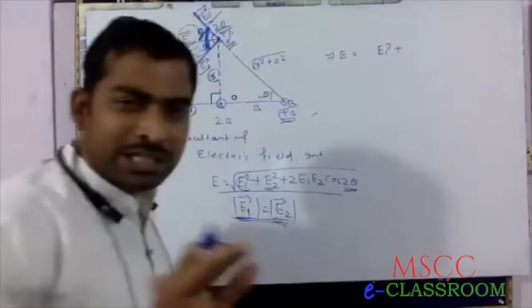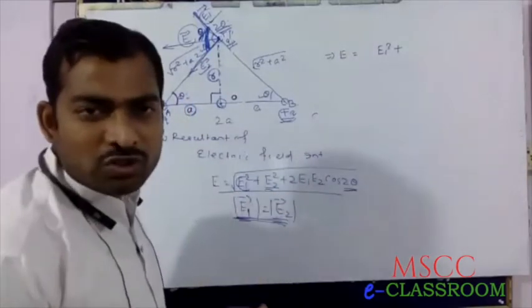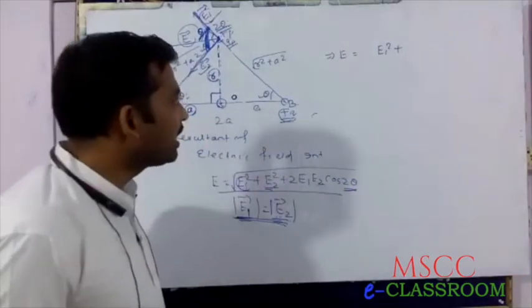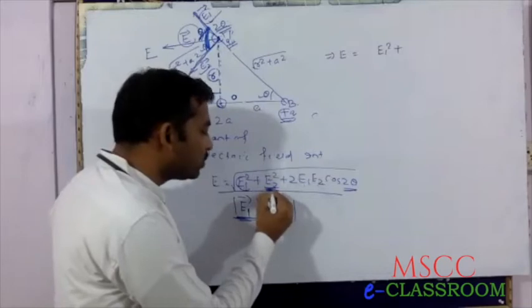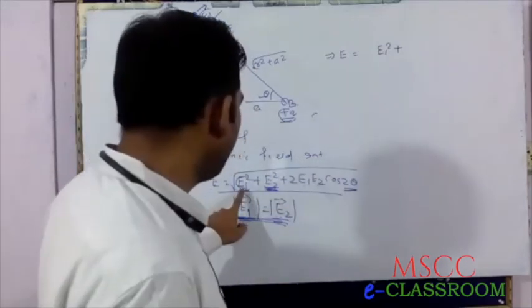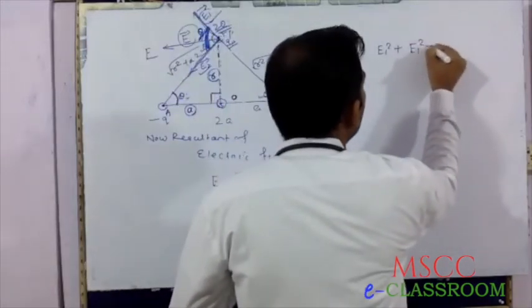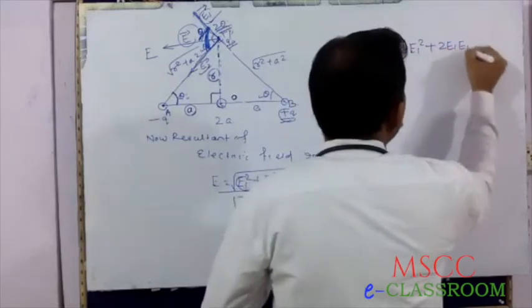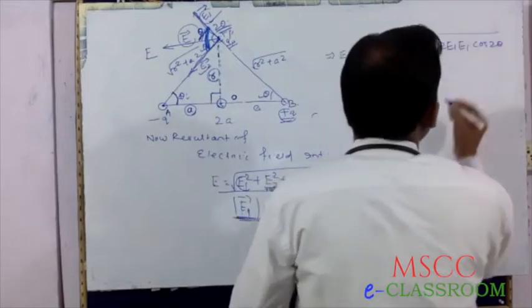Suppose we express it in terms of E1. Then in place of E2, we put E1. Therefore, this is E1 square plus E1 square plus 2E1 square cos 2 theta, whole square root.